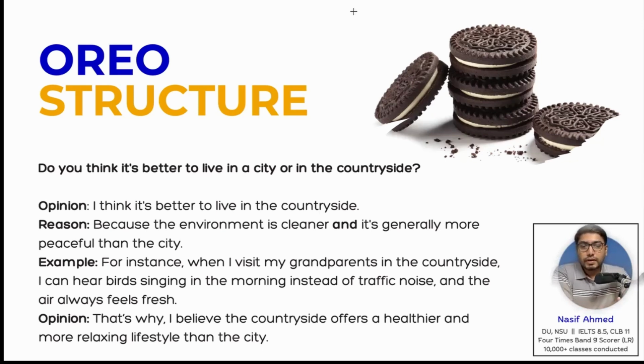Okay. So I think it's better to live in the countryside because the environment is cleaner and it's generally more peaceful than the city. For instance, when I visit my grandparents in the countryside, I can hear birds singing in the morning instead of traffic noise. And the air always feels fresh. That's why I believe the countryside offers a healthier and more relaxing lifestyle than the city. So paraphrase and restate at the end.